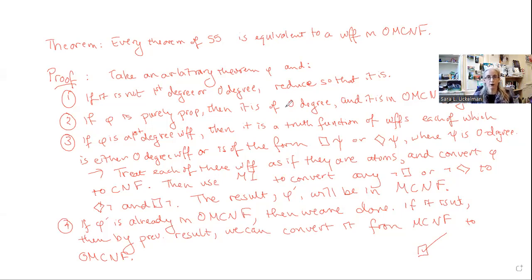If it's not, then you know it's a first degree formula, so it has to have a particular type of structure and shape. Use that structure and shape to convert everything into conjunctive normal form, and then look specifically at the modal bits, do your modal interchanges as needed, then order your clauses again, and you'll have ordered modal conjunctive normal form.